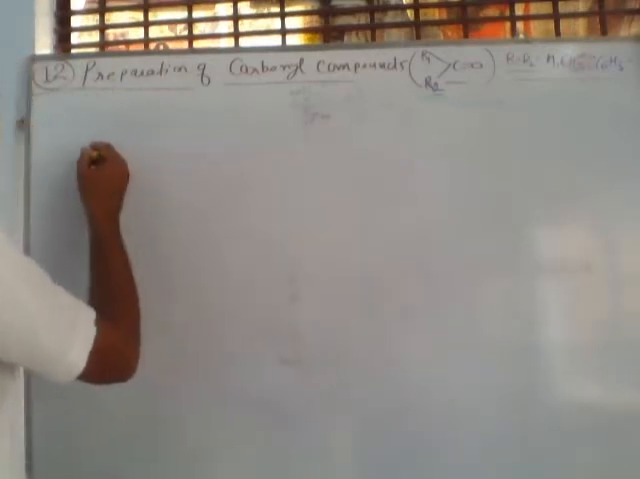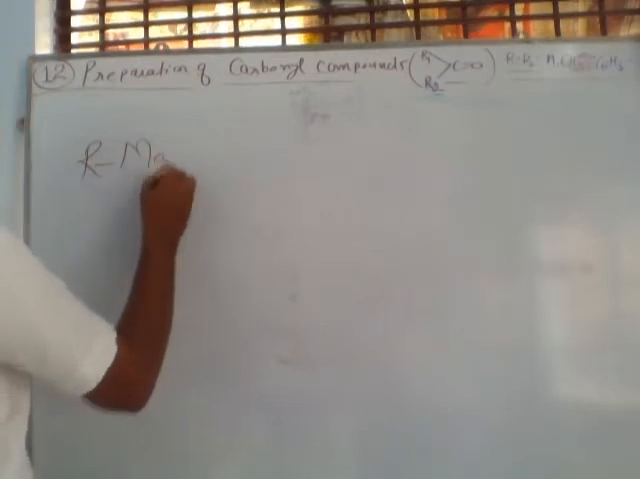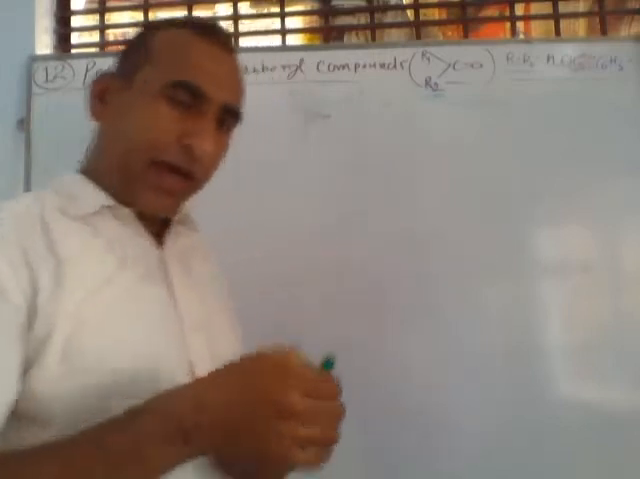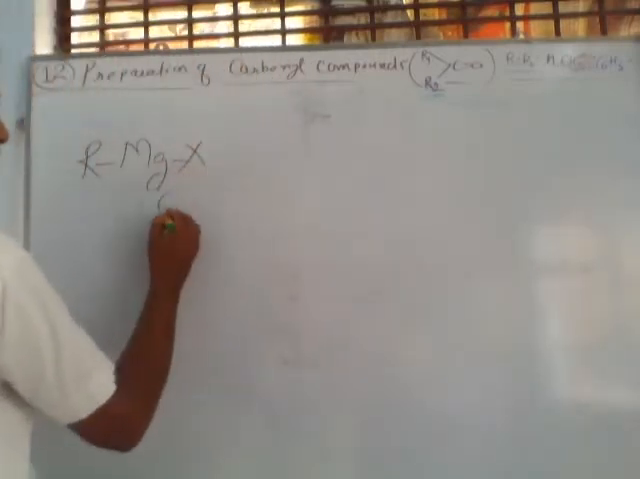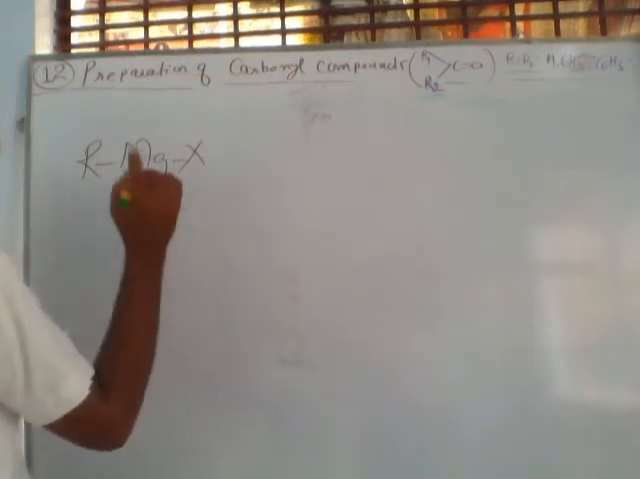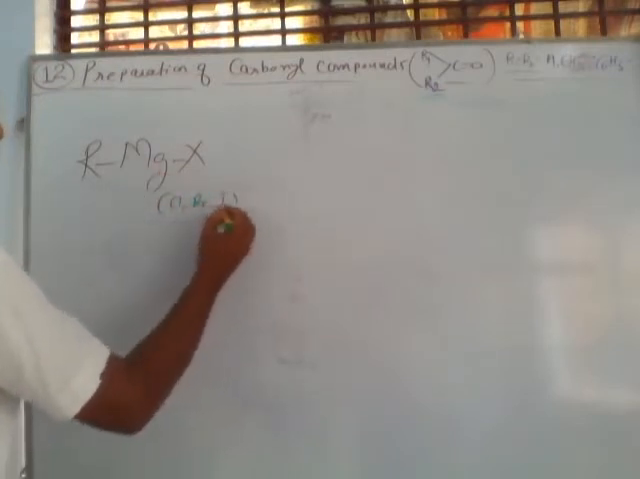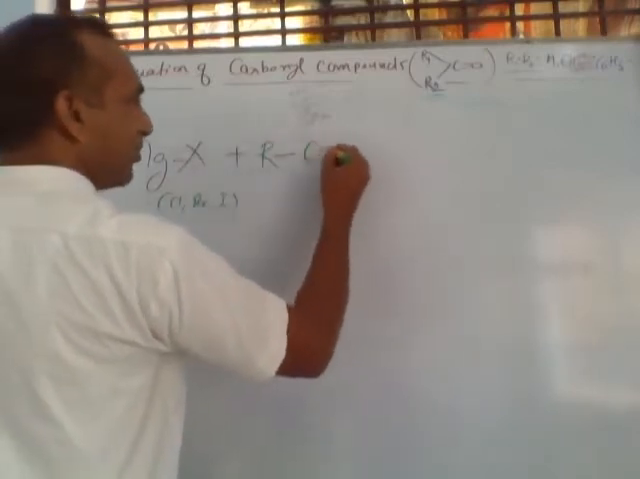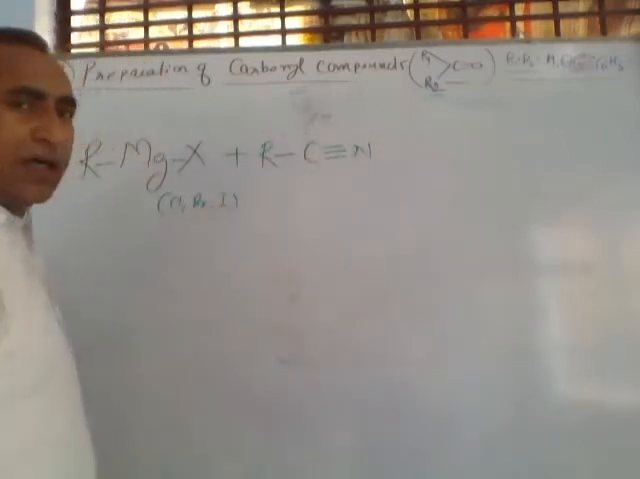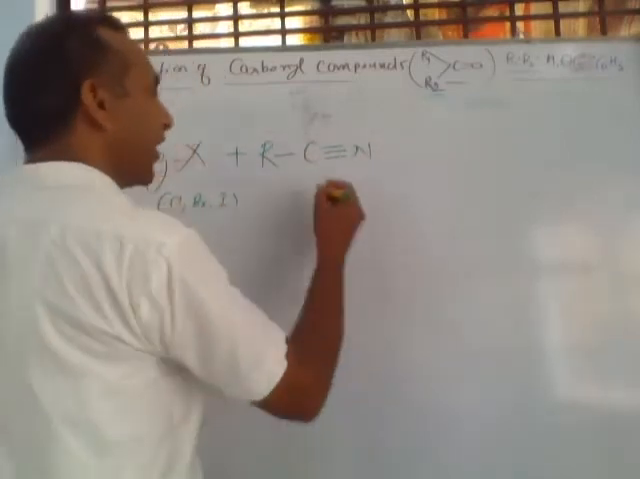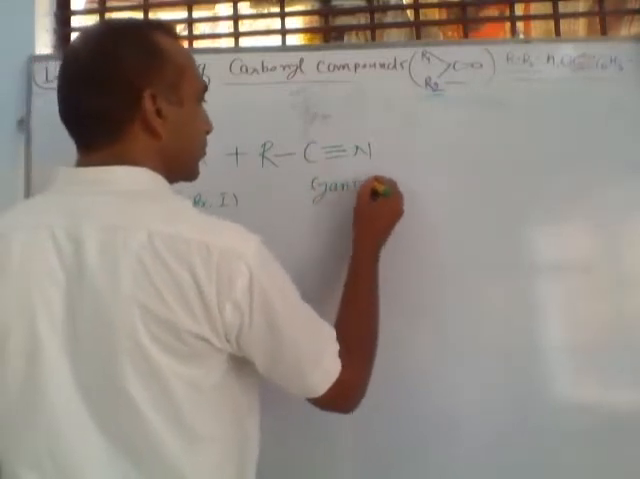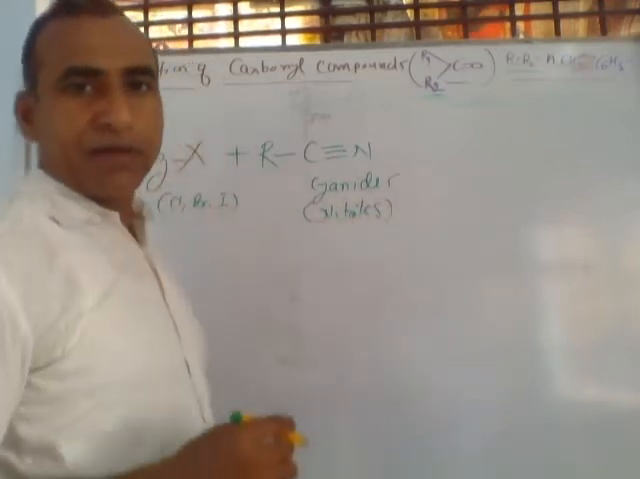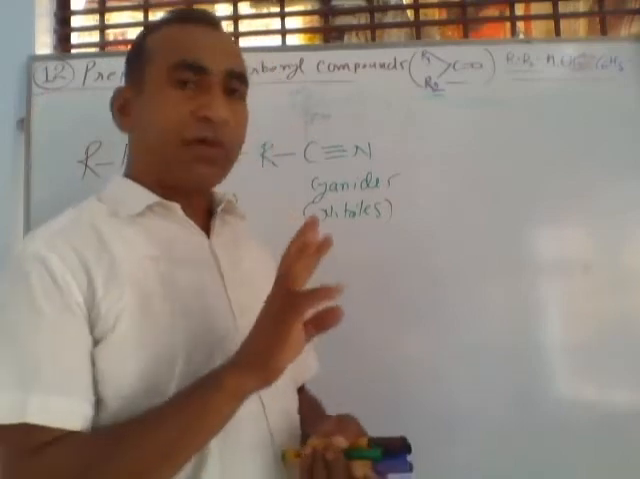Listen. So this is RMgX, called Grignard reagent, alkyl magnesium halide. So instead of this X you use generally chlorine, bromine, otherwise iodine. Do not use fluorine. And RC triple bond N. These are called cyanides. Cyanide is also called nitriles. So nitriles, otherwise cyanide, RC triple bond N.